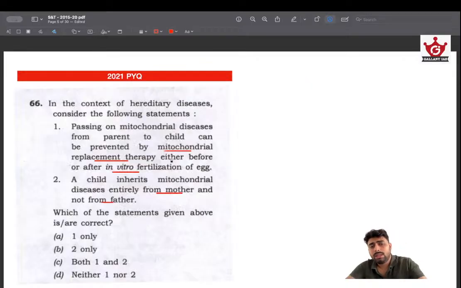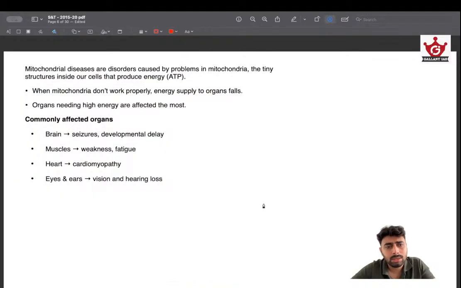And if you have gone through this, you could have easily understood that mitochondrial replacement therapy can be performed before or after fertilization, because the child entirely inherits the mitochondria from the mother itself. The father's sperm doesn't really hold the mitochondria, or the mitochondria in the sperm is disintegrated even before the fertilization process. So that's not how it works. Since we are at it, let's not make the mistake of not looking deeper into it. We'll just look into the basic mitochondrial diseases, how they work.